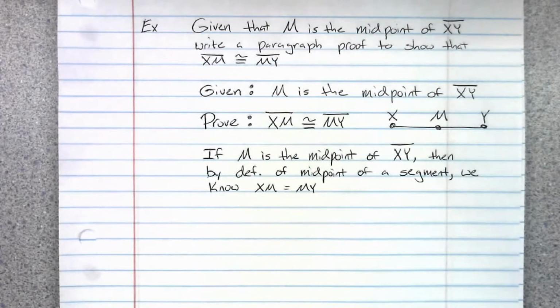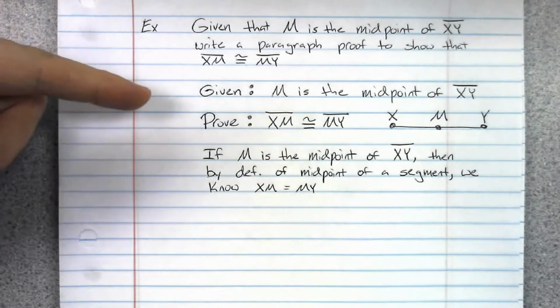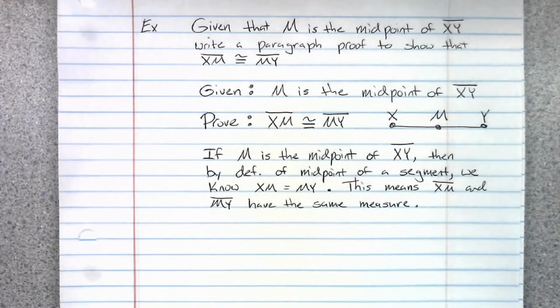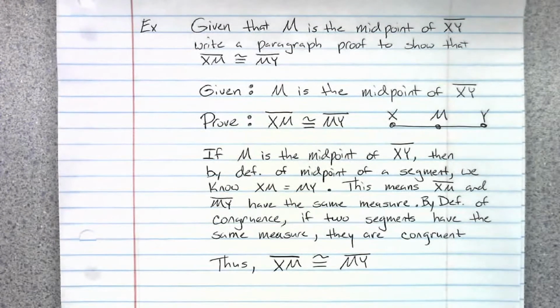So we start with what's given to us. First thing we're given is M is the midpoint of XY. So if M is the midpoint of segment XY, then by the definition of midpoint of a segment, we know that XM has to equal MY. That means that segments XM and MY have the same measure. Therefore, by definition of congruence, if 2 segments have the same measure, they are congruent. Thus, segment XM is congruent to segment MY.